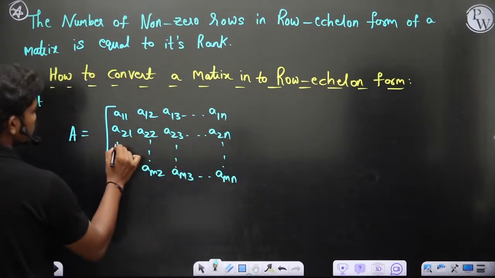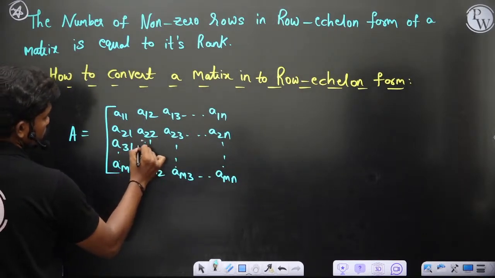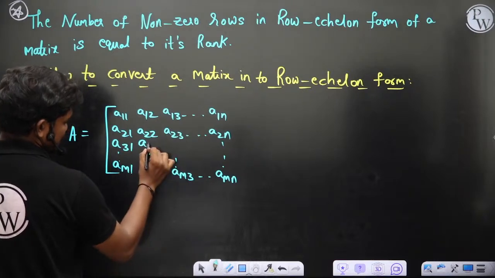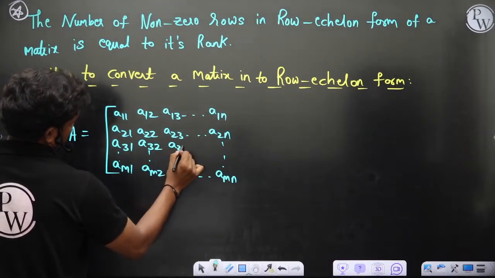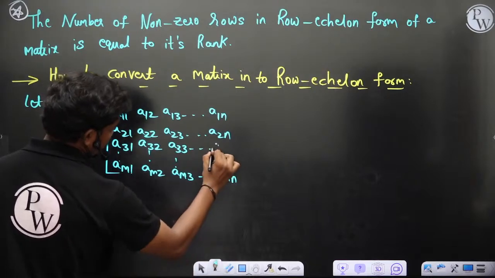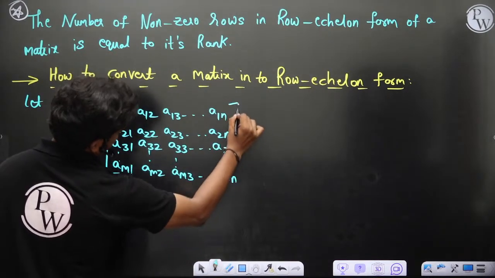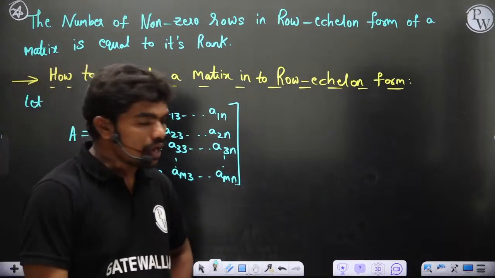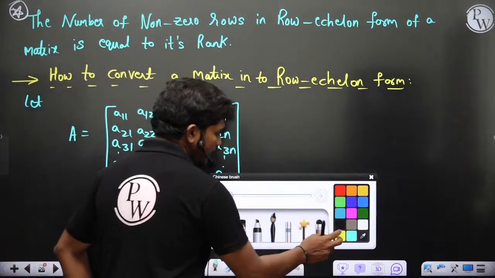Let me write one more row so that you can have some understanding. Okay, so this is the matrix. Now, if you have this matrix, then let's see.